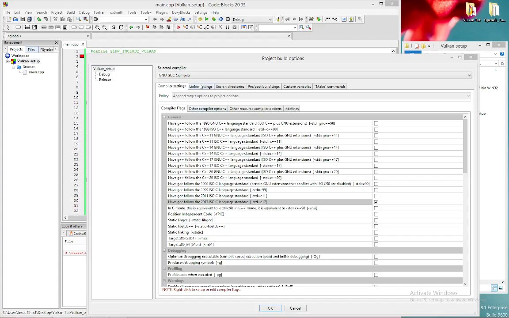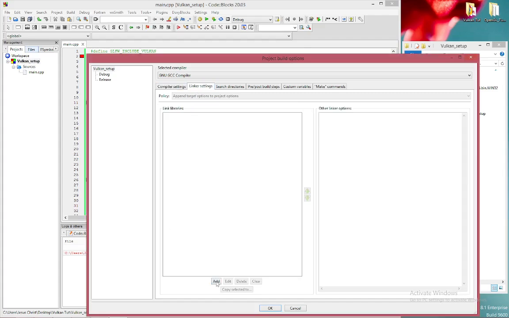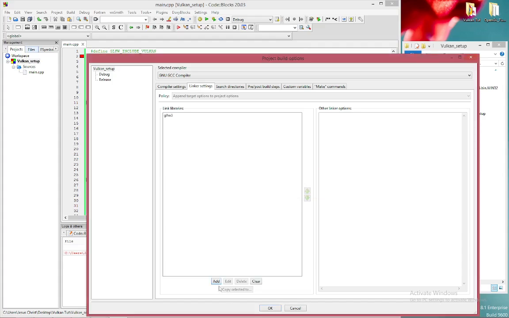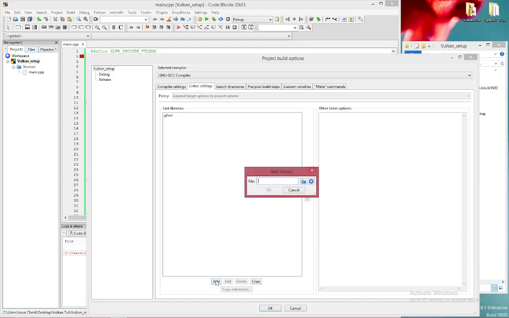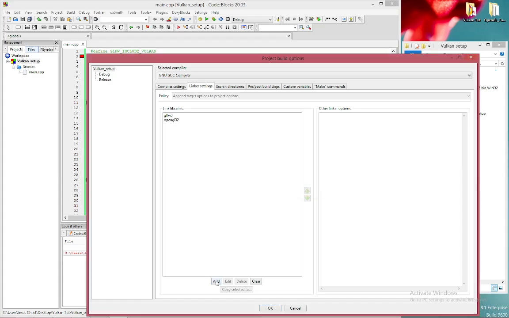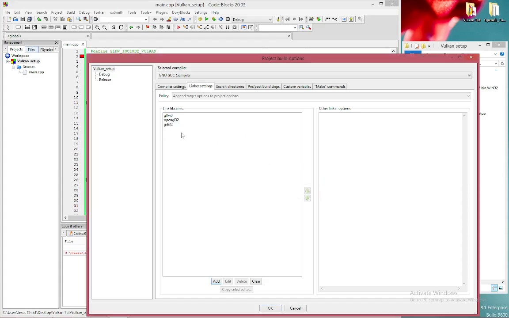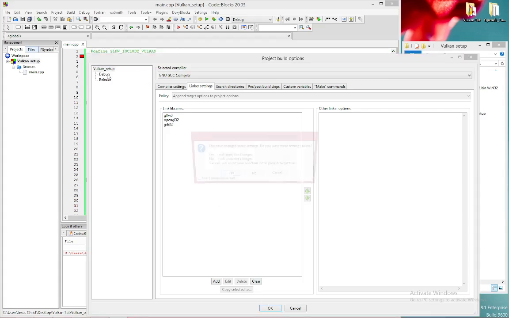let's go into our linker settings, click add, and type in glfw3, click OK, click add, opengl32, hit enter, click add, gdi32, hit enter. Okay, and we'll go ahead and just click on debug.